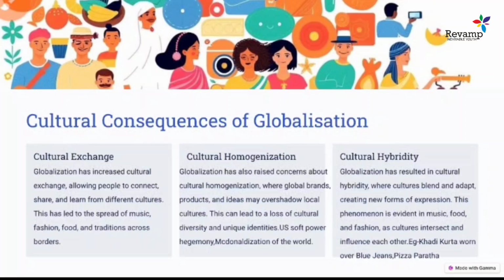And this also led to some sort of cultural homogenization. What does it mean? It means a sort of single culture, where a global brand or global product overshadows the local culture. Like today you see famous brands, like in bags you see the names of Louis Vuitton or Gucci.